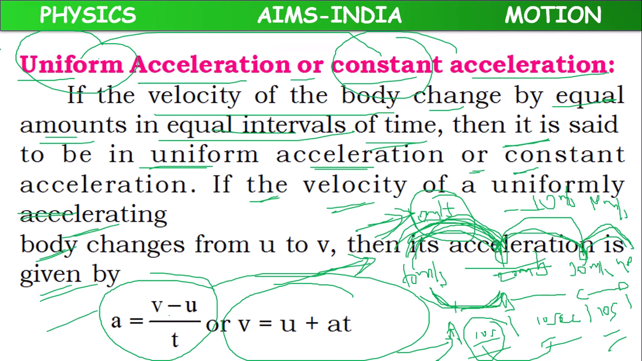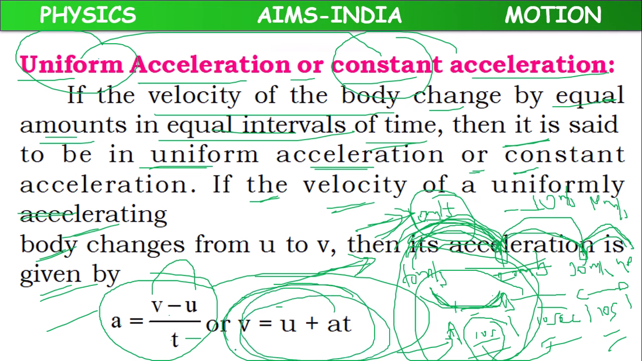So acceleration in this case we can calculate with the help of the formula a = (v minus u) by t, where if you take any instant, suppose 10 to 20, v is 20, u is 10, t is 10 seconds. Or t will go this side, it will become at, u will go that side, it will become plus u. So we can also write it as v equal to u plus at.